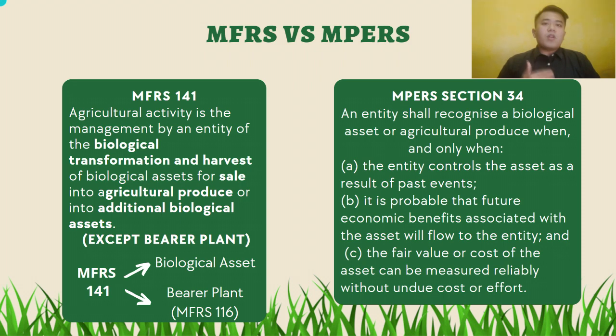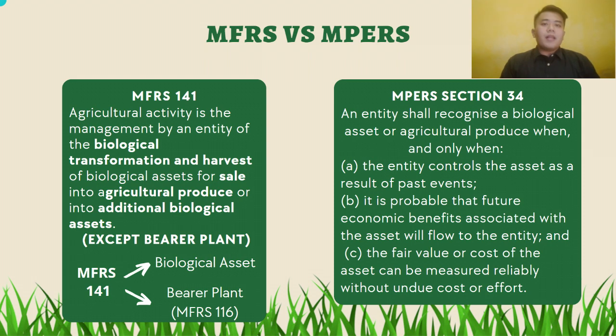Firstly, MFRS 141 defines agricultural activity as the management by an entity of the biological transformation and harvest of biological assets for sale or for conversion into agricultural produce or into additional biological assets. The keyword is management. That means the activities are being managed for future economic benefits. Let's say you just have trees for the purpose of putting them in your garden for display. Those are not biological assets.